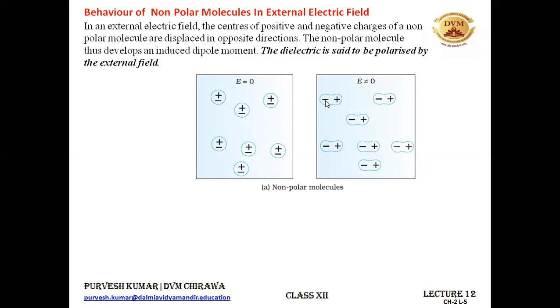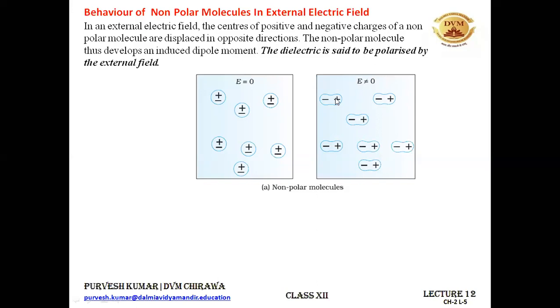All right. So this is the negative part. It is towards the positive side of the electric field. And this is the positive center. It is towards the negative side of the electric field. They got separated out, and because of this separation, there is some dipole moment, from negative to positive in this direction. It means the molecule is stretched out. Because of this stretching, there will be some collective dipole moment, and its direction will be the direction of the electric field, from negative to positive.